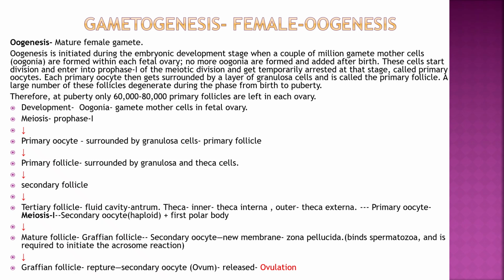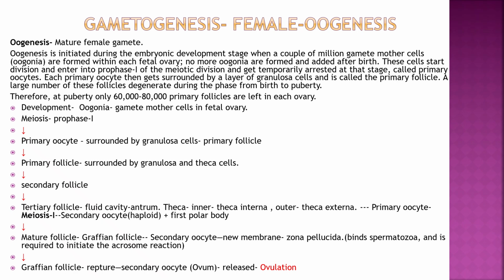The development of oogonia, that is the gamete mother cells in the fetal ovary: in meiosis prophase 1, they are converted into primary oocytes surrounded by granulosa cells, called the primary follicle. The primary follicle, surrounded by granulosa cells and theca cells, is called the secondary follicle. Then it is converted into the tertiary follicle, which contains a cavity filled with fluid called the antrum. The theca is divided into two parts, inner theca interna and outer theca externa.